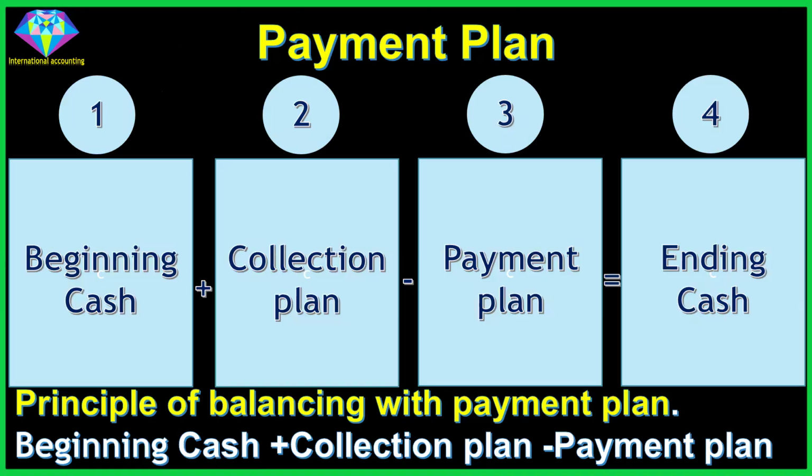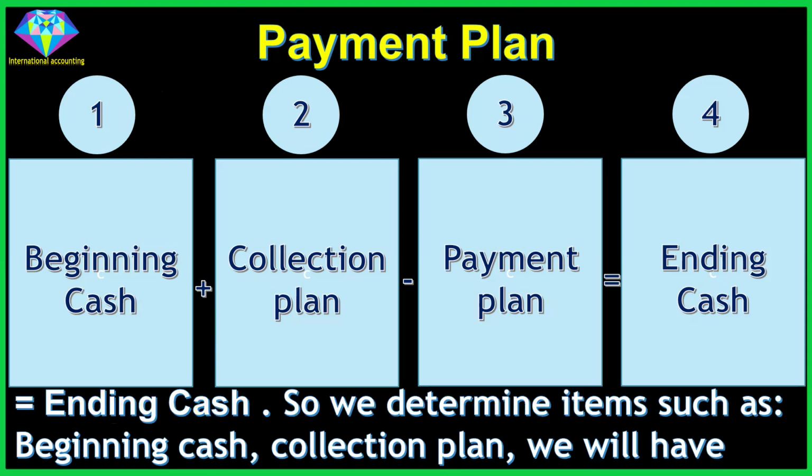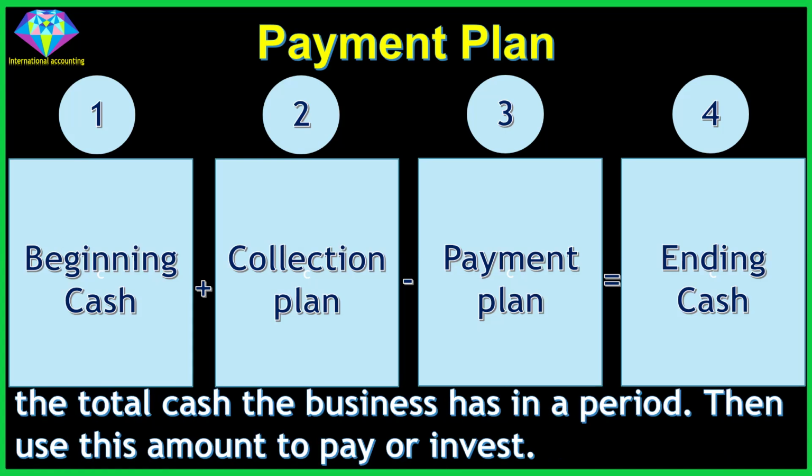Principle of balancing with the payment plan: beginning cash plus collection plan minus payment plan equals ending cash. So we determine items such as beginning cash and collection plan, and we will have the total cash the business has in a period. Then use this amount to pay or invest.